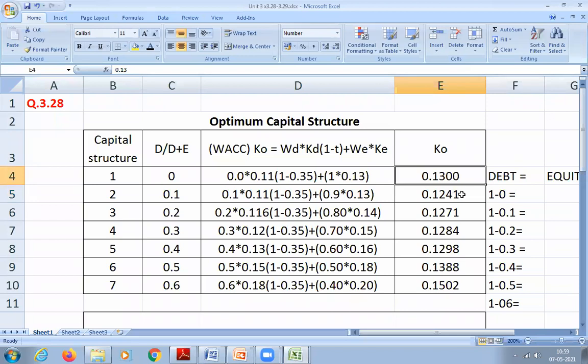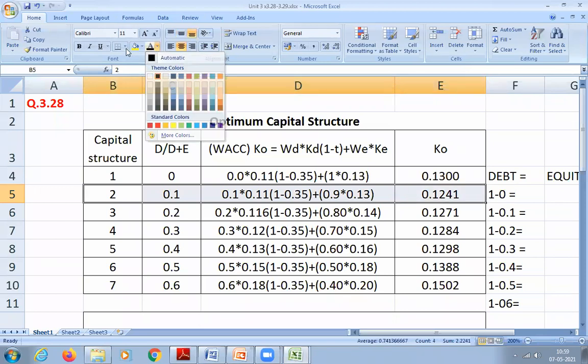Second one is 12.41. Third is 12.71. The next is the fourth one, 12.84. Then 12.98. Then 13.88%. Then 15.02. So it is gradually increasing, but only one is decreasing, which is less compared to others. That is 12.41. So this is my optimum capital structure.